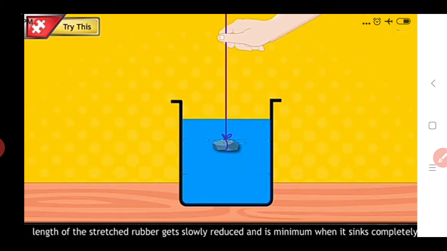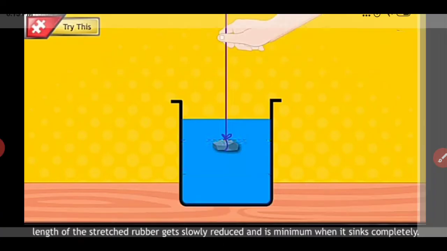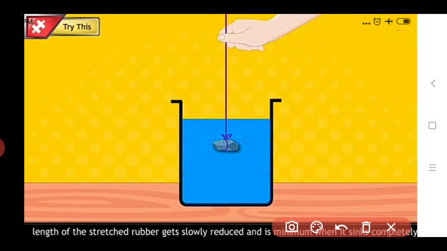When we sink this stone inside the water, what happens to the length of the stretched rubber band? The ability of a rubber band is stretching. So when we tie the stone, the rubber band gets stretched. But when we keep the stone inside the water, the length of the rubber band gets reduced. Why? Because the tension produced in the rubber band is reduced, due to the reduction in the weight of the stone which is sunk into the water.